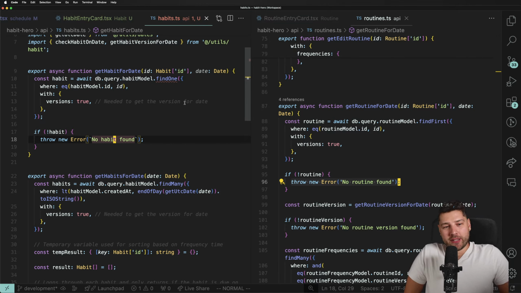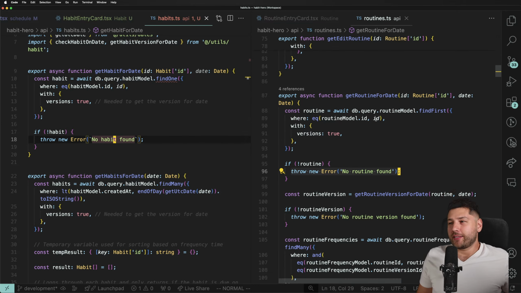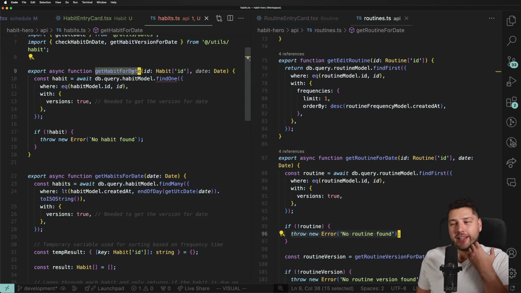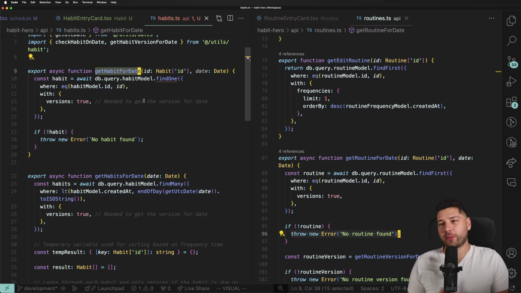Get many habits for a date. I mean, yes, but I don't like it. I get it. It's clear, but then you would do get one habit for date, or get single habit for date, get multiple habit for date. At this point, I will leave it just because it matches the old one. But you can just rename the function and have a better name if it comes to that. As long as I'm the only developer, I think it's okay.